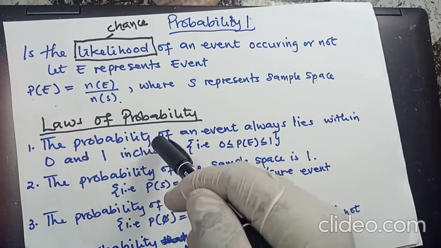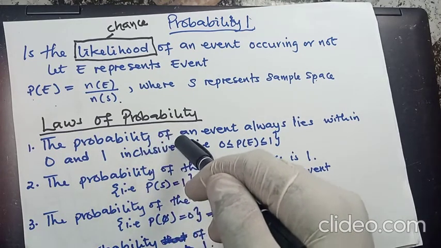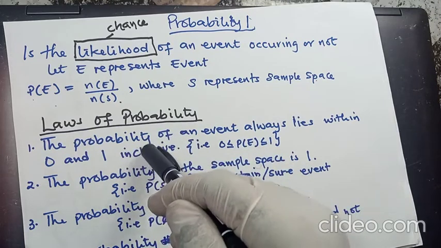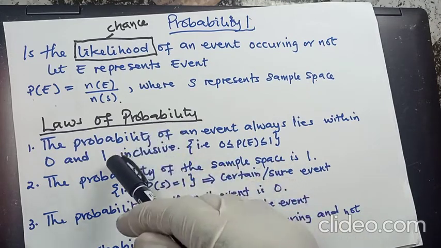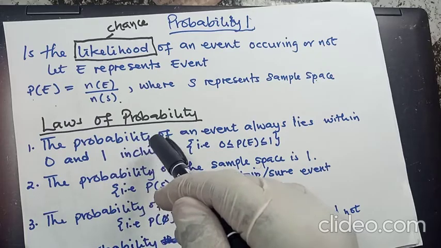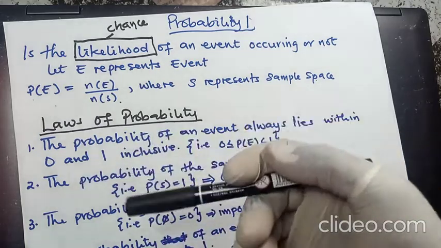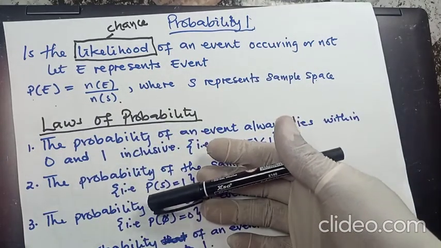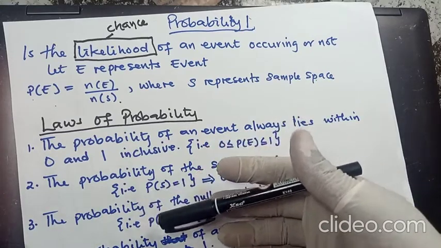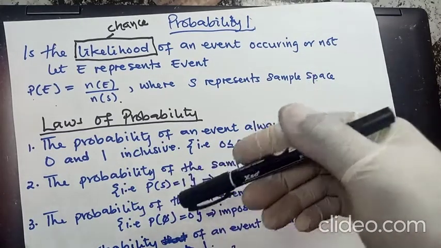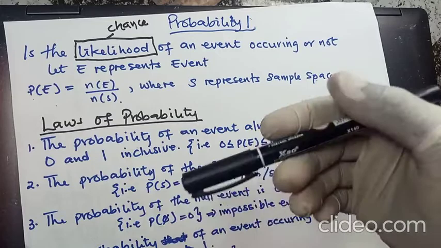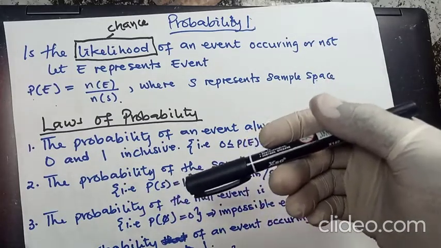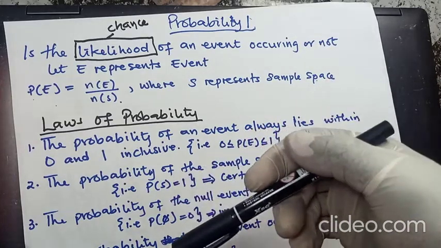If you solve a probability question and you get something like 1.1, you are wrong. If you get something like 2, or 7, you are wrong. The idea is that whenever you solve a probability question, make sure your answer is not more than 1 and not less than 0.